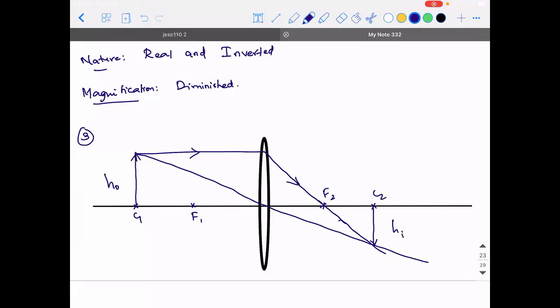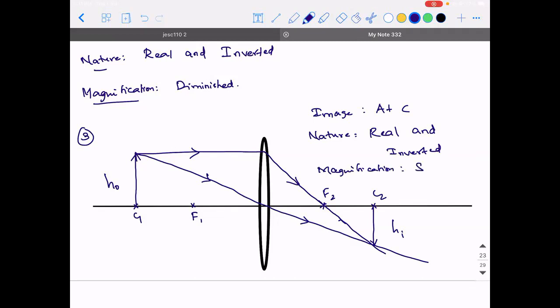This is the height of the object, this is the height of the image. As I told you, my diagram is not to perfect scale, so it might look different, but this is how the answer is going to be. What is the image location? At C. Nature: real and inverted. What about the magnification? It is the same size as the object.